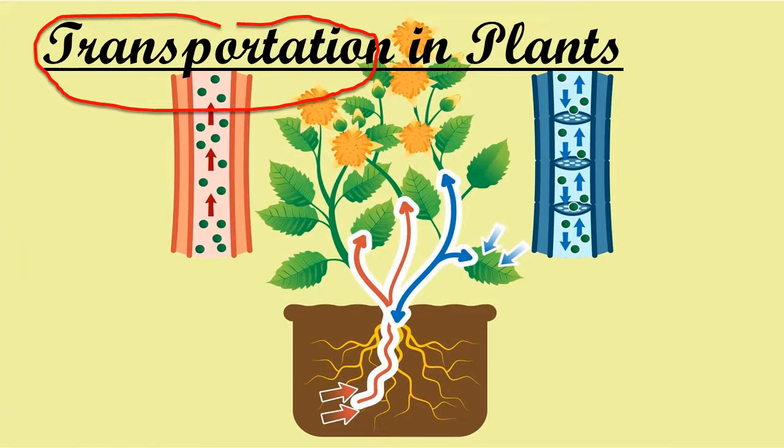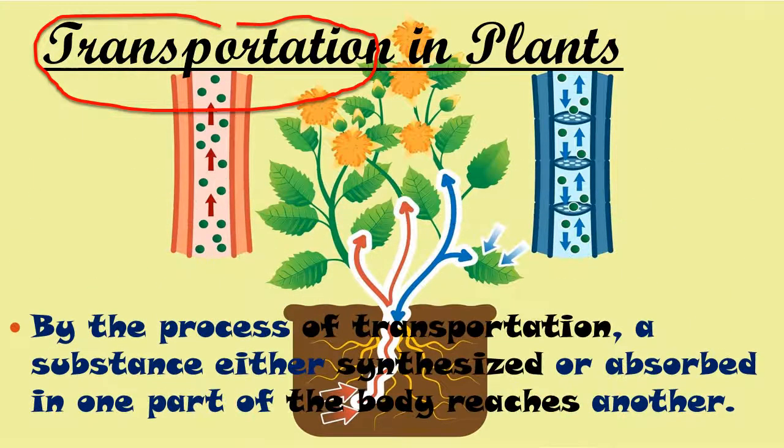In the background picture you can observe that water and minerals are absorbed by the roots of the plant, and they are supplied from the bottom to the top of the plant. That means from the roots to the leaves, stems, flowers, etc. Each and every part of the plant is supplied with minerals and water from the roots. By the process of transportation, a substance either synthesized or absorbed in one part of the body reaches another.